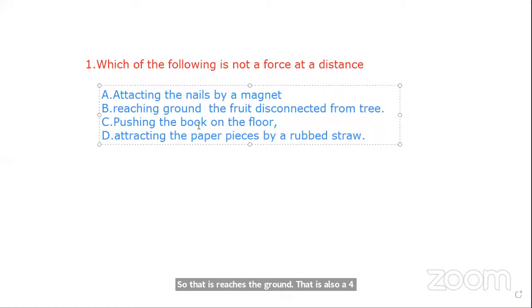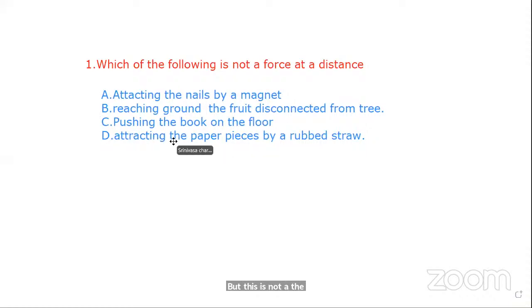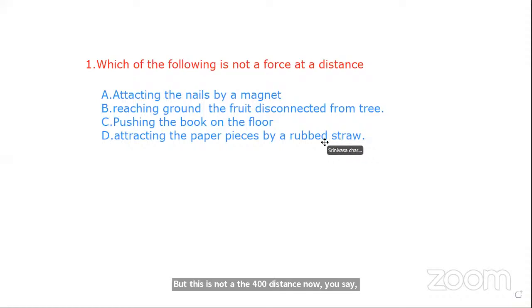Now pushing the book on the floor, if we push it, the force is contact, so this is not a force at a distance. Now you see, attracting the paper pieces by a rubbed straw. If we rub a plastic straw and bring paper pieces near it, they get attracted. So here our answer is C, C is our answer.